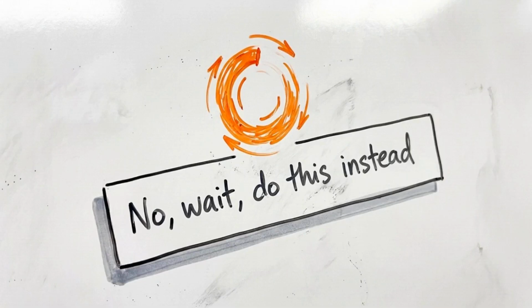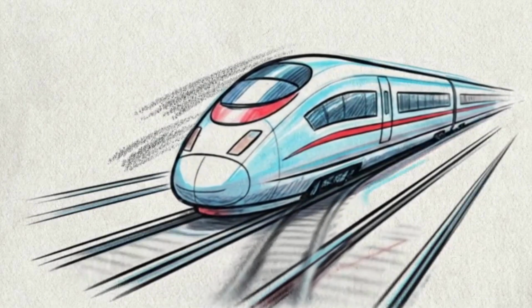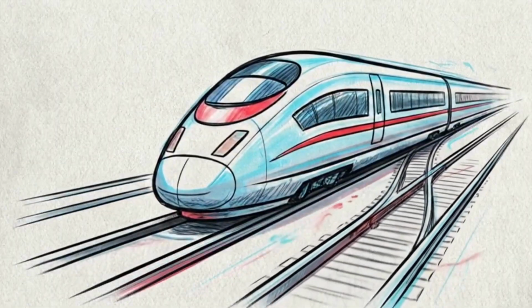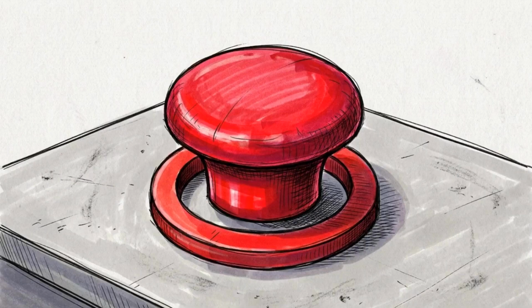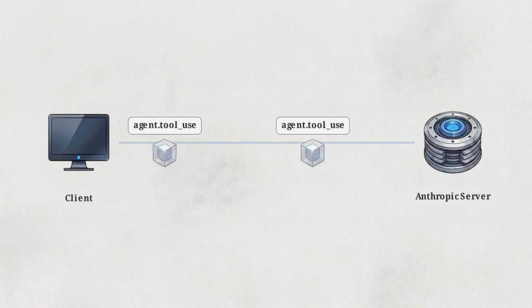Because the stream is bidirectional, you have the capability to steer the agent in real time while it works. In a request-response model, an agent executing a long task down the wrong path is like a train barreling down the wrong track. You would have to sit back and wait for it to finish failing before you could issue a correction. The event stream removes that limitation. You can send a user interrupt packet to halt execution mid-process.